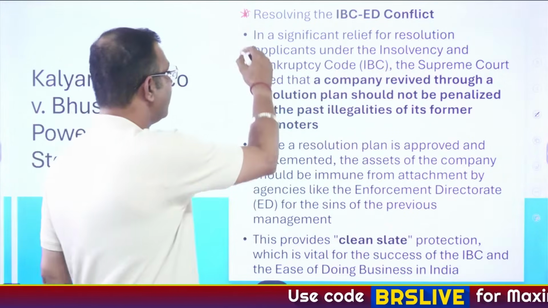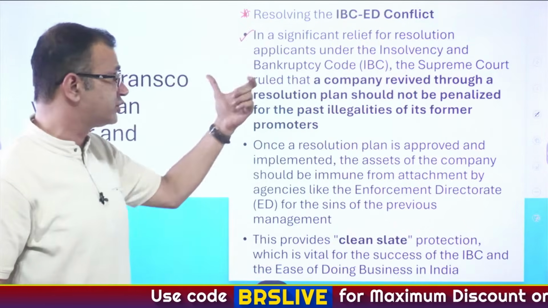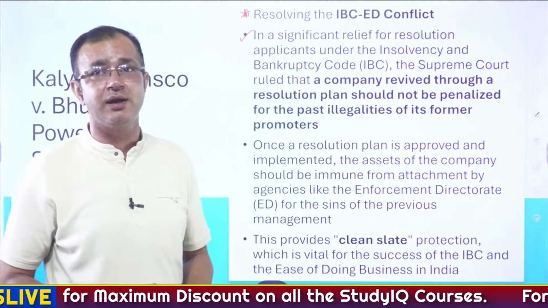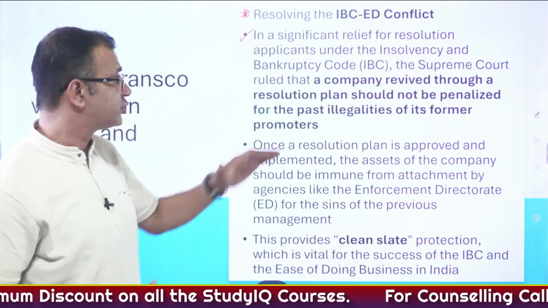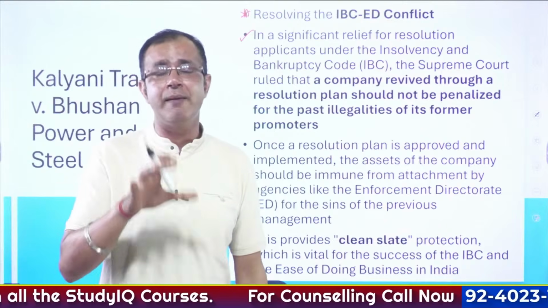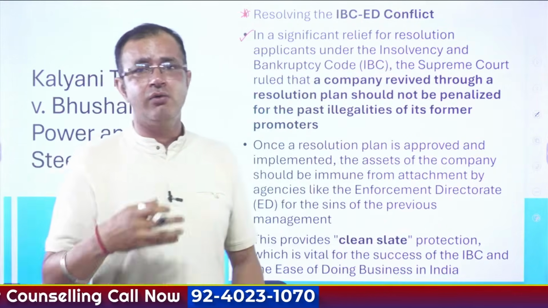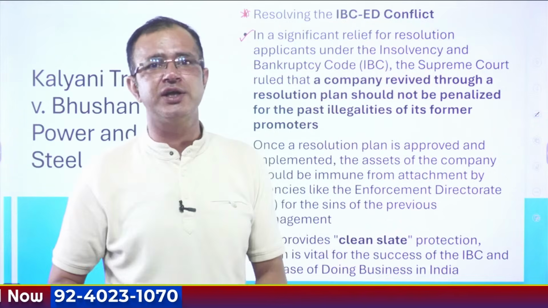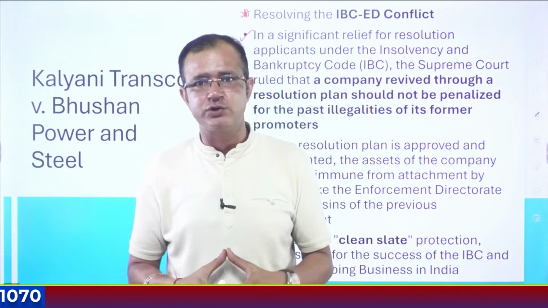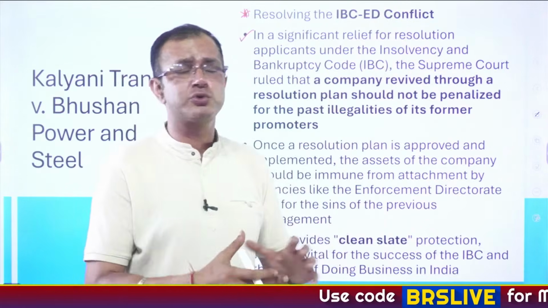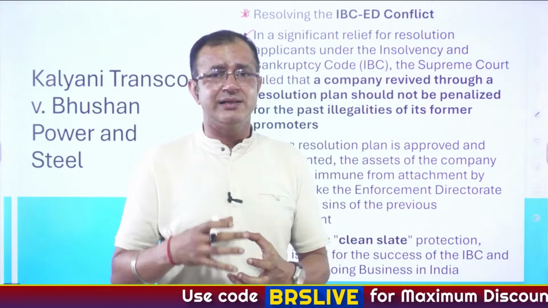Here, there was a resolution application under the Insolvency and Bankruptcy Code, and the Supreme Court ruled on any company that had been revived through the resolution plan. What happens is that if any company becomes insolvent, then the Insolvency and Bankruptcy Code applies to that particular company. And there could be two things.